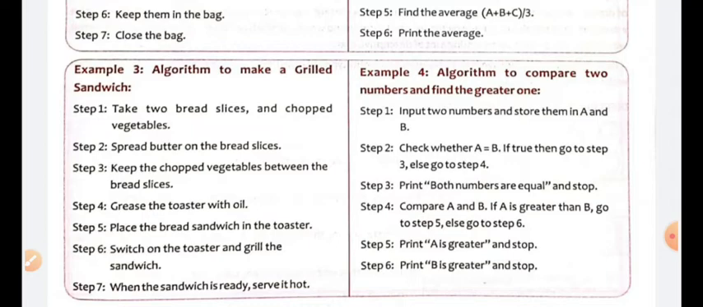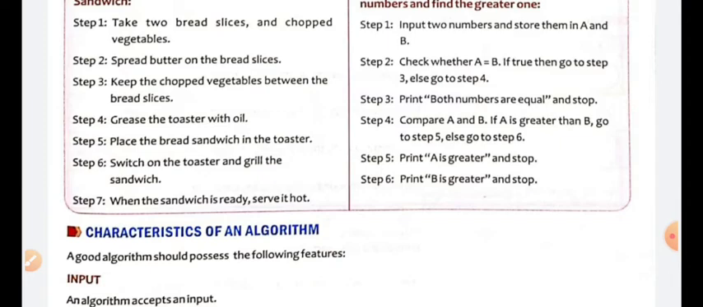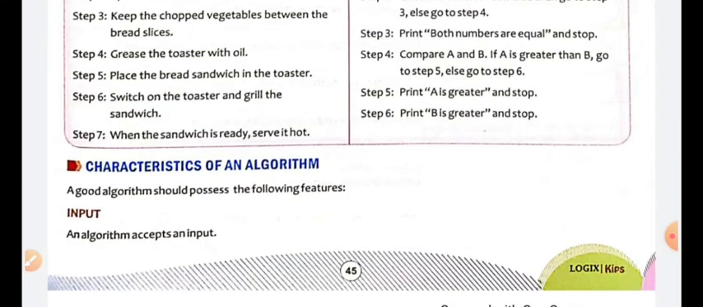Now what is step 3? Print both numbers are equal and stop. Then if it is not equal, go to step 4. Compare A and B. If A is greater than B, go to step 5, else go to step 6. In step 5, A is greater than B. In step 6, B is greater. So this is the way you can check these things in an algorithm. For an algorithm, you cannot skip a single step.